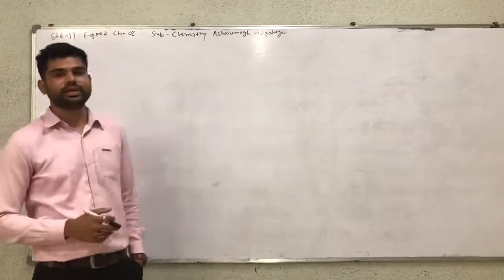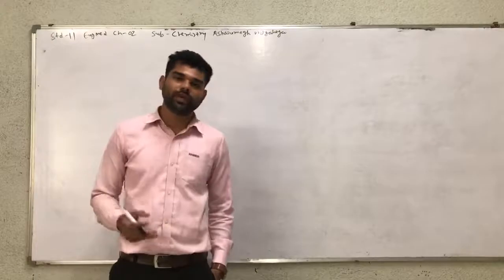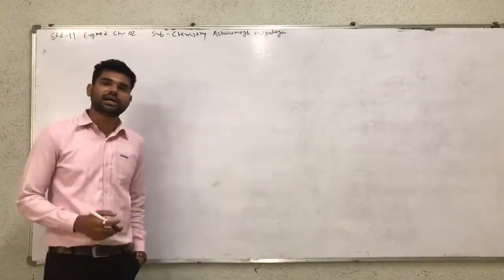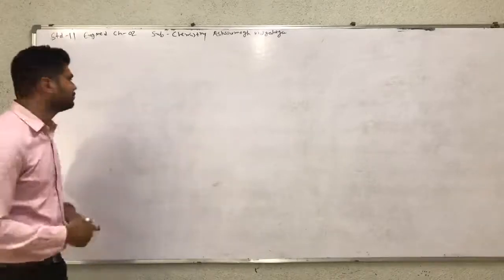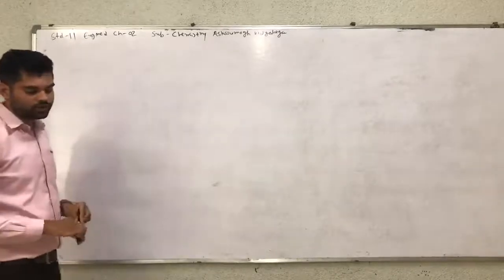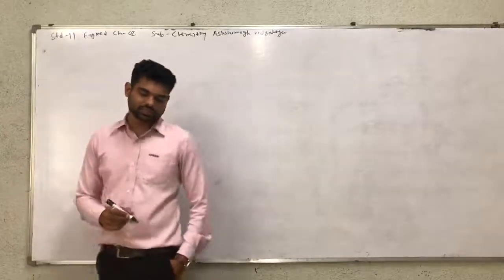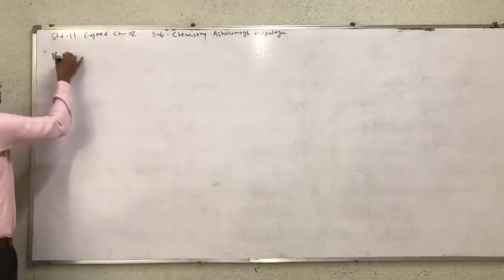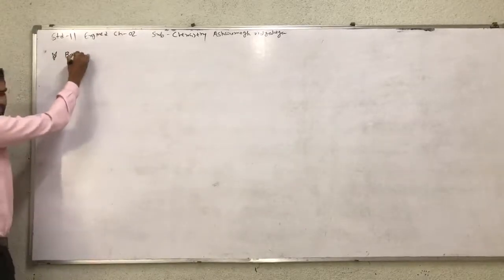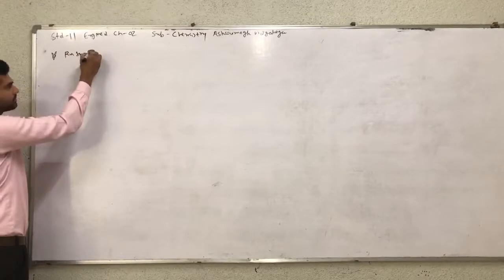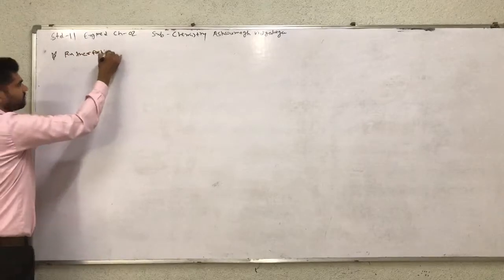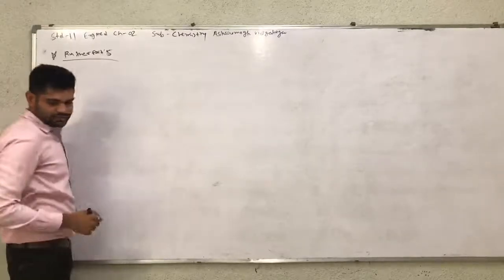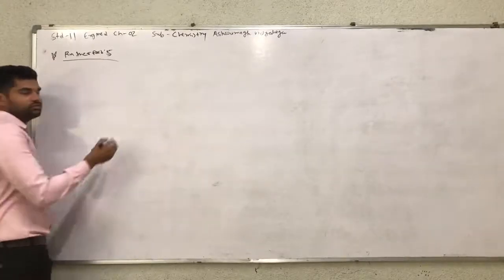Rutherford studied how the atom's nucleus is made and which substances are present in the nucleus, and all these questions are solved by this experiment of Rutherford. So the name of the topic is Rutherford's nuclear model of the atom. The scientist is Rutherford, and the experiment is Rutherford's experiment on the nuclear model of the atom.